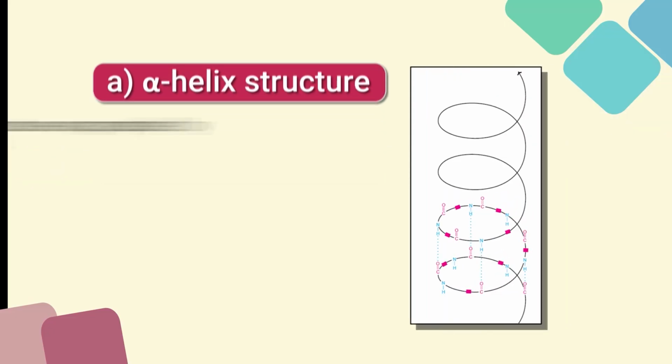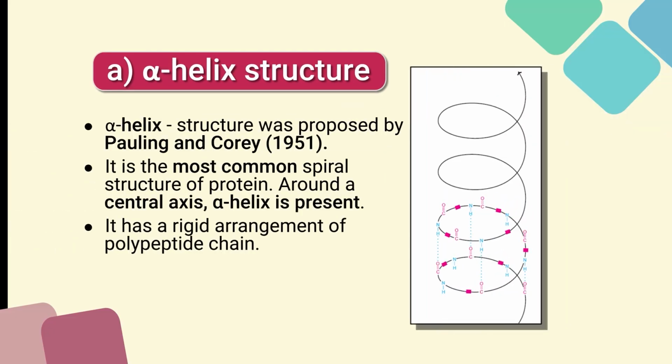The alpha helix structure was proposed by Pauling and Corey in 1951. It is the most common spiral structure of protein around a central axis, and it has a rigid arrangement of the polypeptide chain.